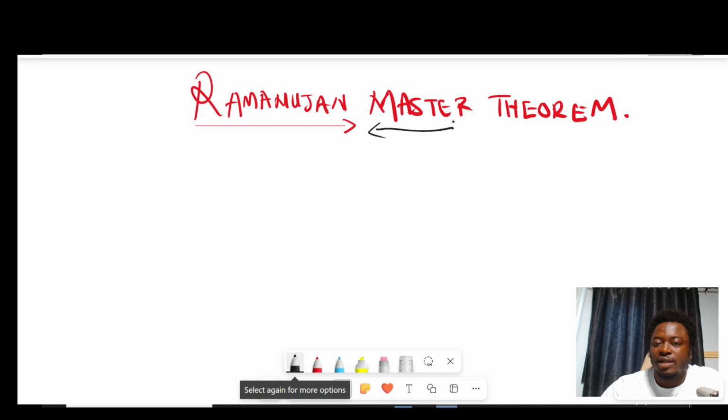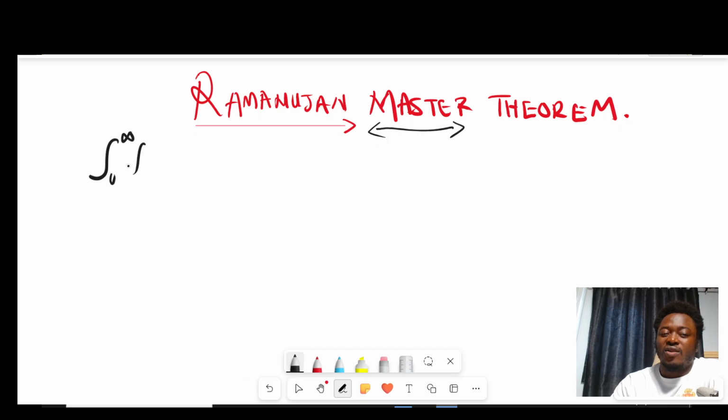But now we're going to look at this Master Theorem, and here this is more like a formula that gives you the answer to many definite integrals, because we all know that definite integrals are very hard to compute, and we all pray for a formula that maybe, for example, for the integral from 0 to infinity of f of x dx, tells you what this is equal to. Though this is not generally possible, there are some cases whereby there may be some formula, and that is what this Ramanujan Master Theorem is all about.